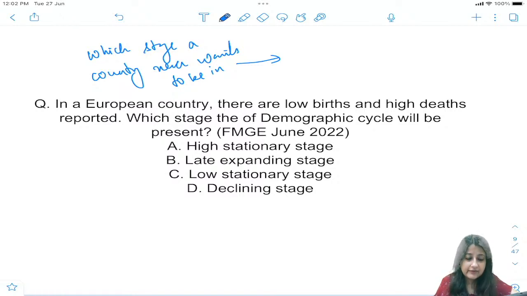Very good. Here everybody, I think, is writing this. In a European country, there are low births and high deaths reported, right? So that means CBR has become less than death rate.